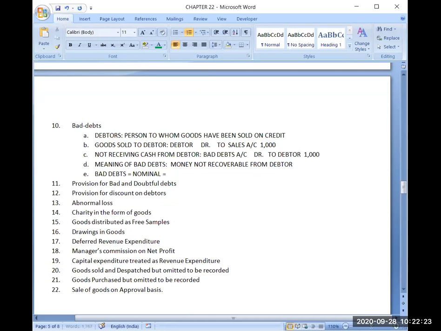And if it is a nominal account, in which financial statement should I write bad debts? Obviously, it should be written in the profit and loss account. On which side of the profit and loss account should I write it? Because it is a loss, it will go on the debit side of the profit and loss account.